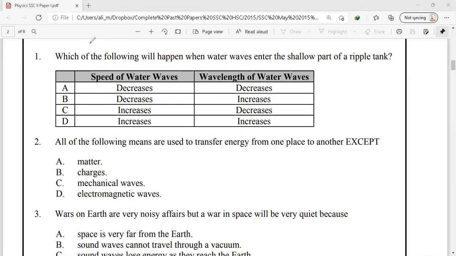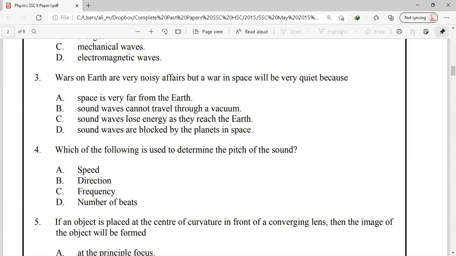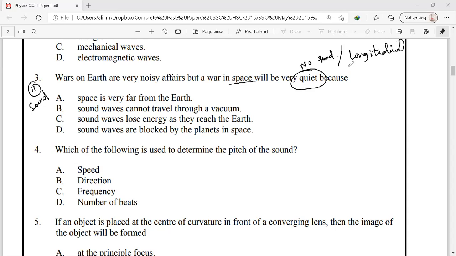Let's see question number 3 and question number 4. Question number 3 is from our chapter number 11, sound. Wars on Earth are very noisy, while a war in space will be quiet. It means there will be no sound in space if there is a war happening in outer space. We know that in outer space there is no atmosphere, there is no medium, and sound is a type of longitudinal wave, and longitudinal waves require a medium for their propagation.